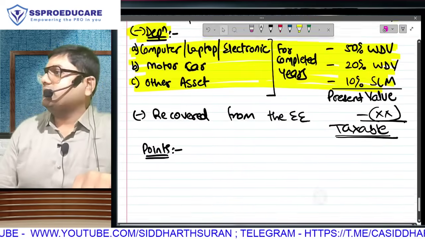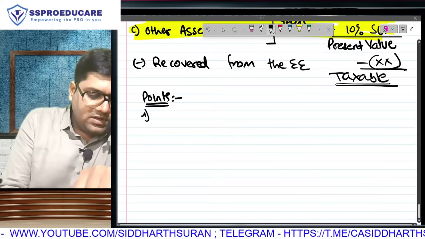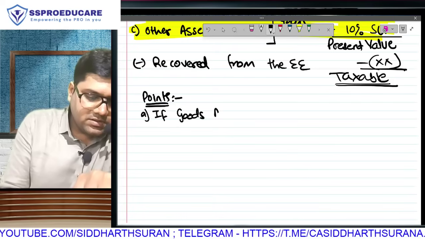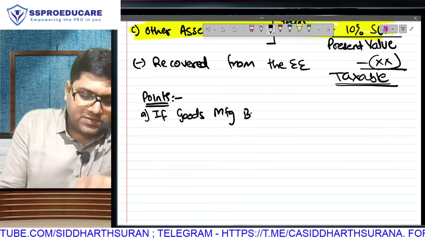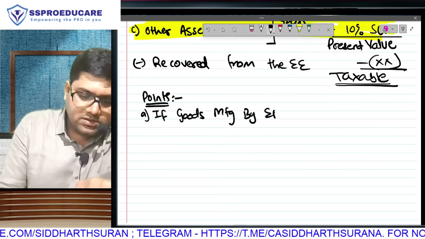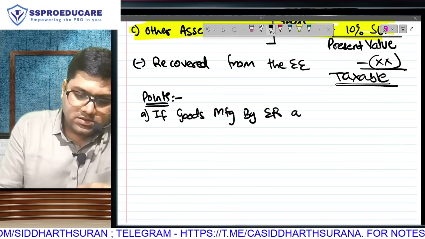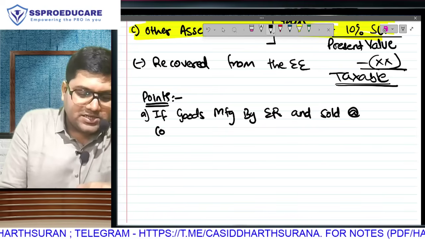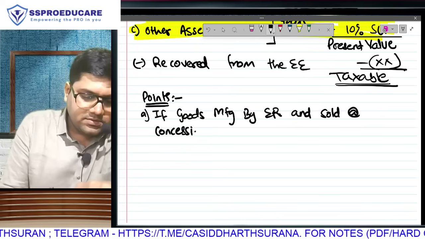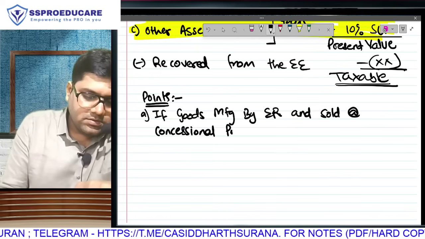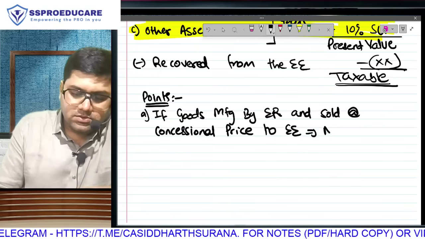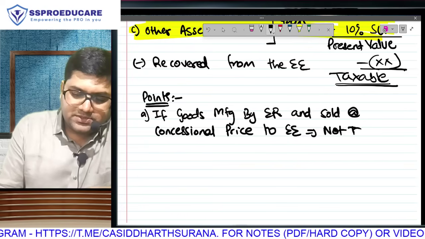First, if there are goods which are manufactured by the employer and sold at concessional price to the employee, it will not be taxable.